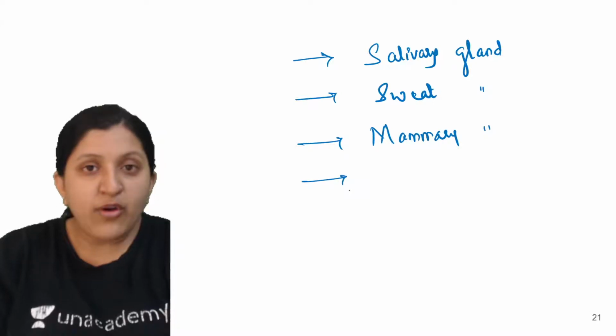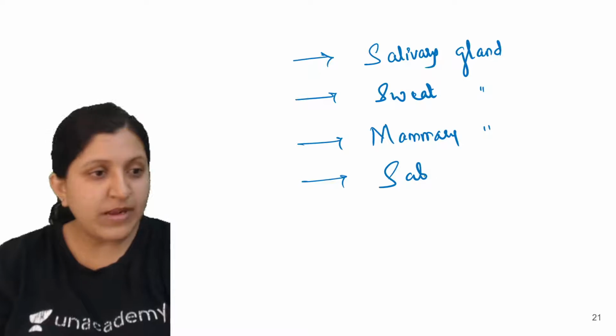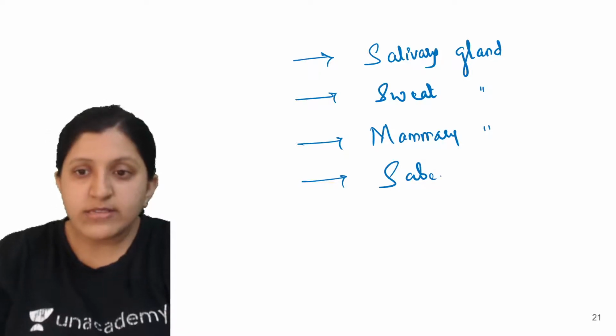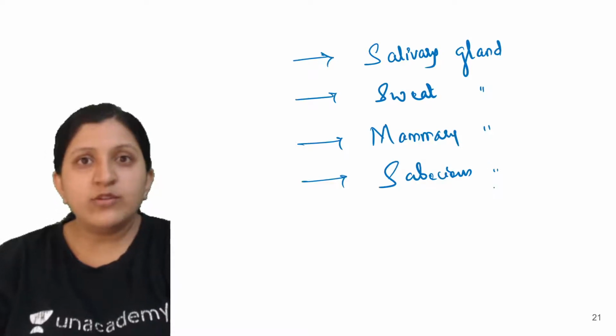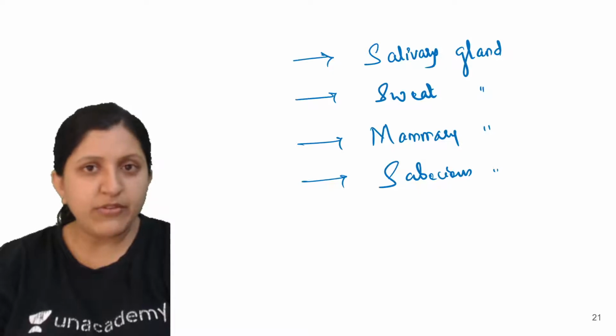Then you can find a sebaceous gland, or sebum gland, we can also mention. So this is the sebaceous gland, and other than that, sweat is done. All of these are different glands that we can find.